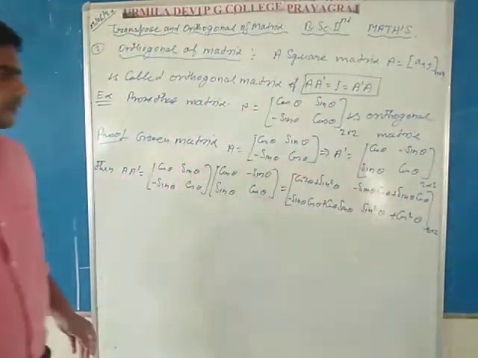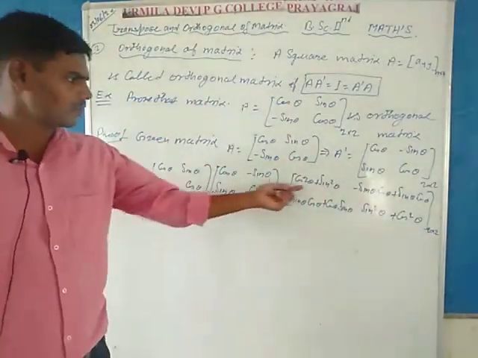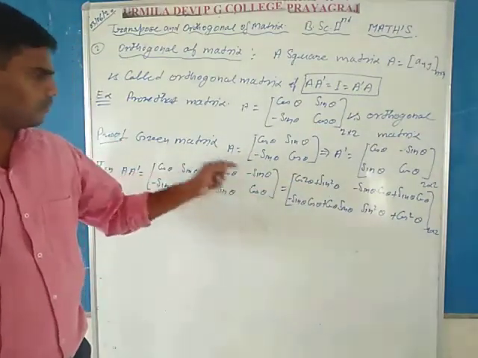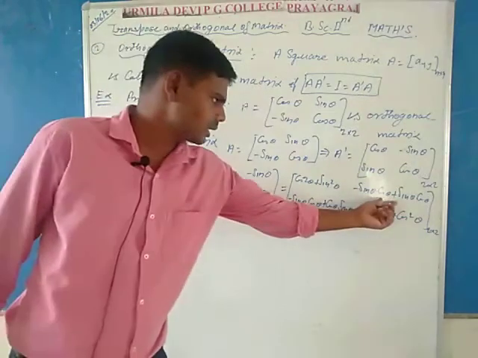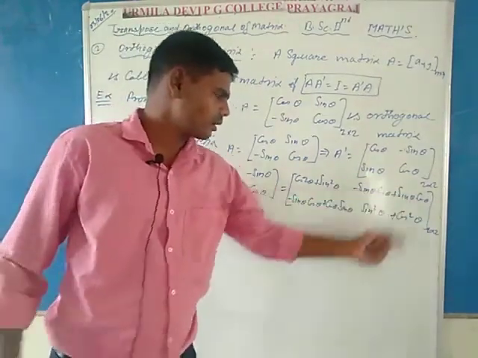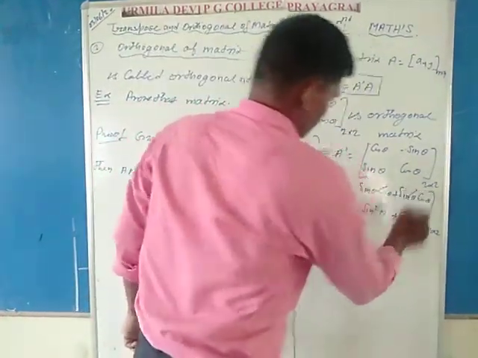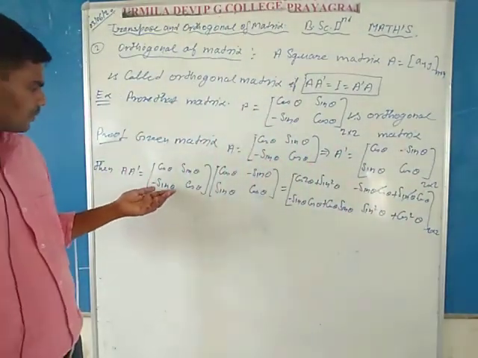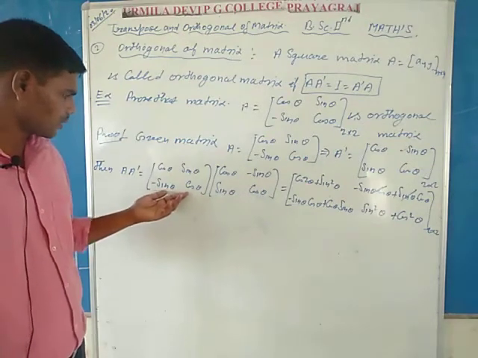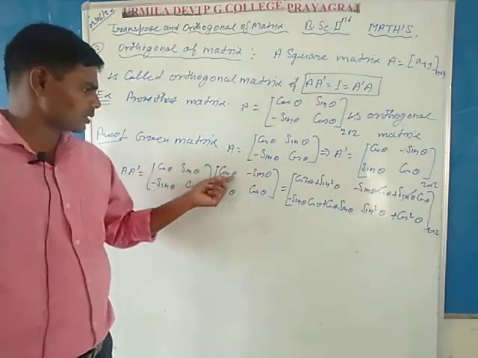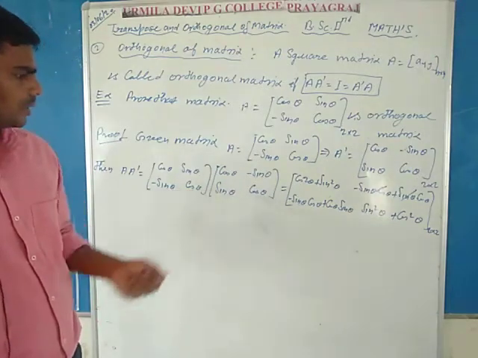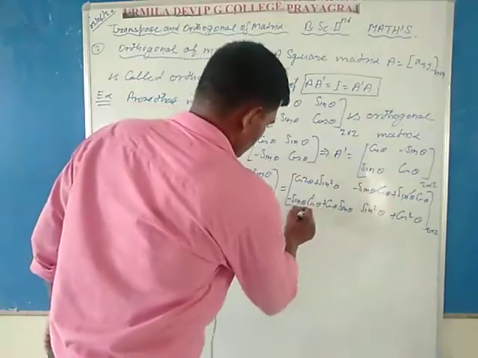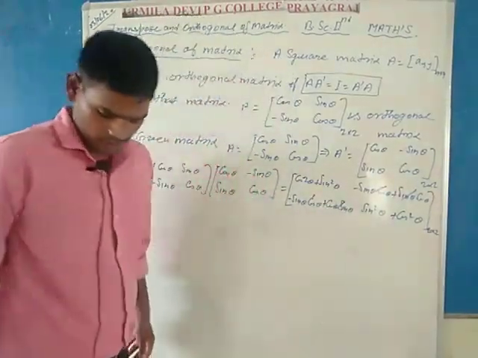So in the multiplication, first row first column is cos square theta plus sin square theta. In the first row second column, minus sin theta cos theta and sin theta cos theta cancel each other because of positive and negative signs. In the second row first column, minus sin theta cos theta plus cos theta sin theta also cancel each other due to positive and negative signs.